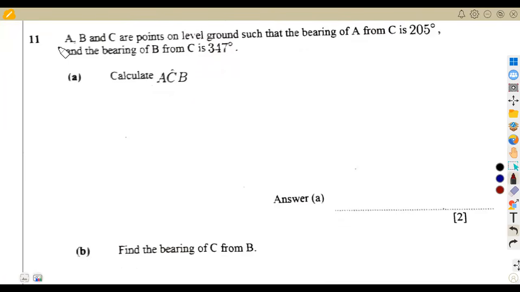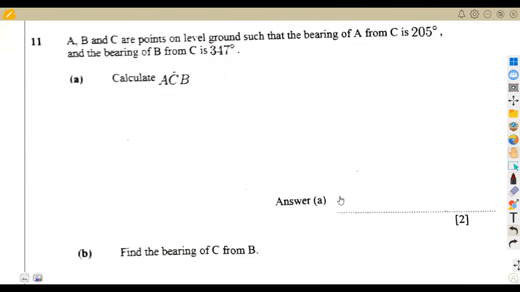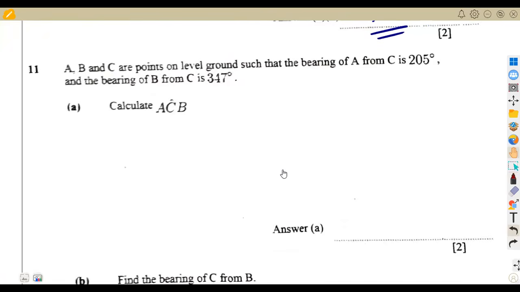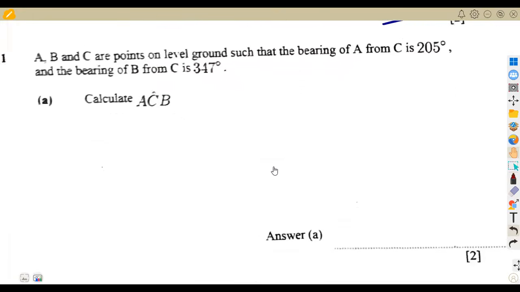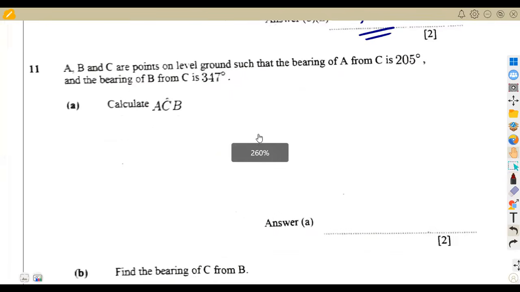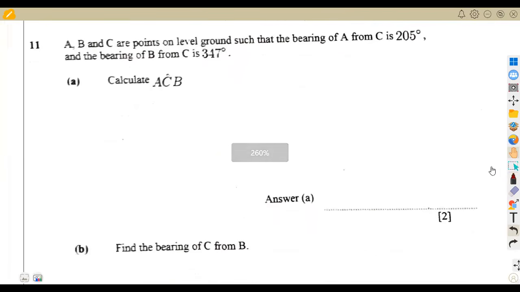All right. Question number 11, we are given A, B, C are points on level ground. All right, that's a bearing there. This one is the funny part. We have to sketch it. All right, let us just try to sketch this one. So we're given A, B, C are points on level ground such that the bearing of A from C is 205. All right, A from C.